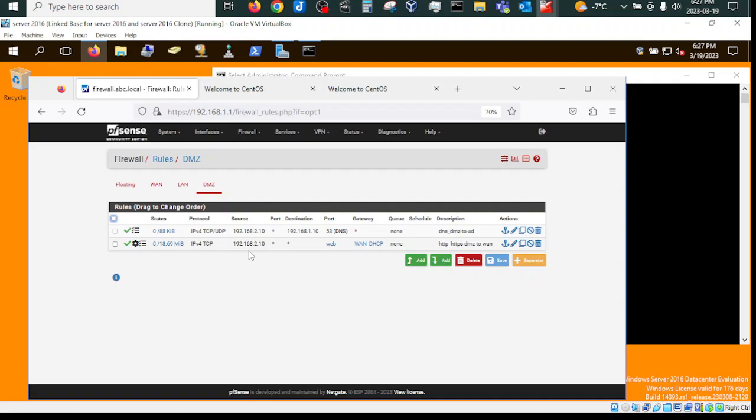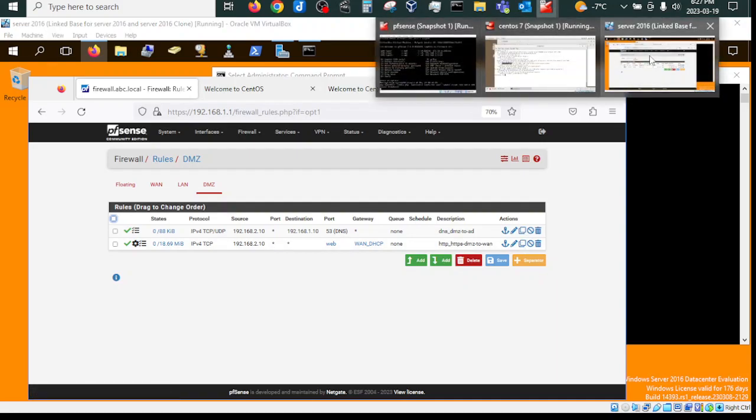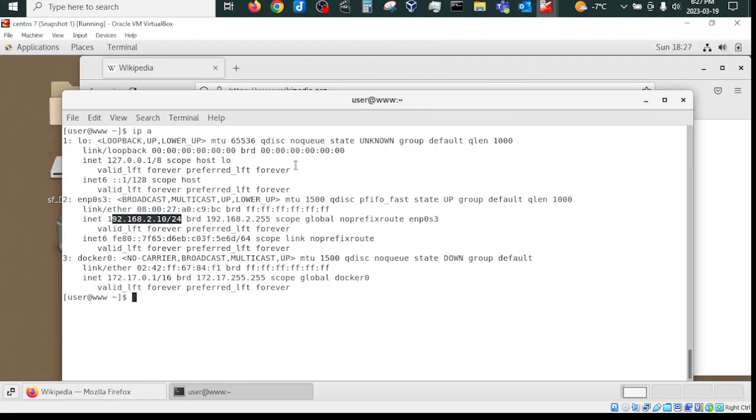And the other rule which has been created is to access the web, which obviously has port 80 and 443 outside. So this one allows indeed the DMZ, which in pfSense by default is shut down towards the internet, to be able to access internet.